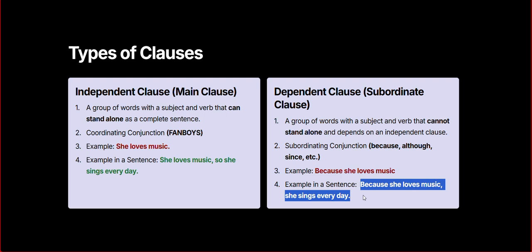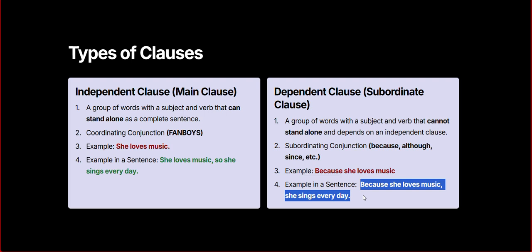"Because she loves music" is a dependent clause. "She sings every day" is an independent clause. So when you connect a dependent clause with an independent clause, you need a subordinating conjunction like because, although, since, before, after, and so on.